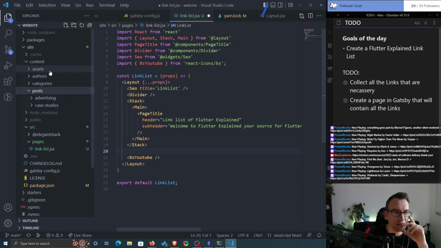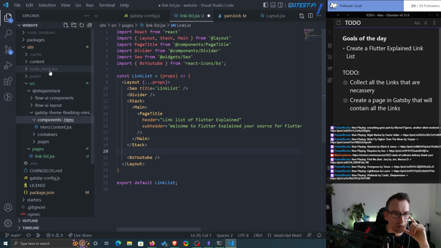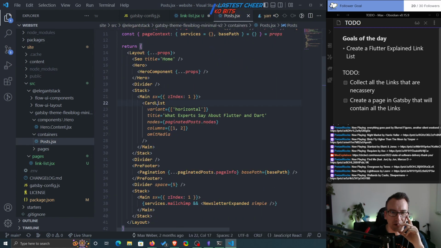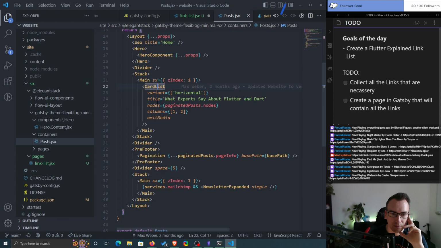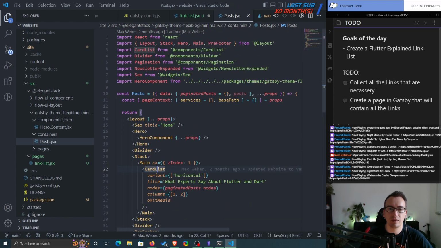That's just index stuff, no. Pages, elegant stack, components, no. Container posts. Card list, divider, main, newsletters. So this card list, can I jump to it? Obviously not. So it's components.